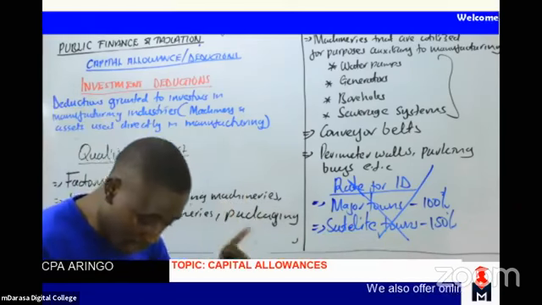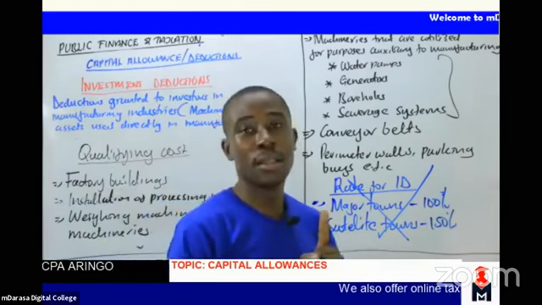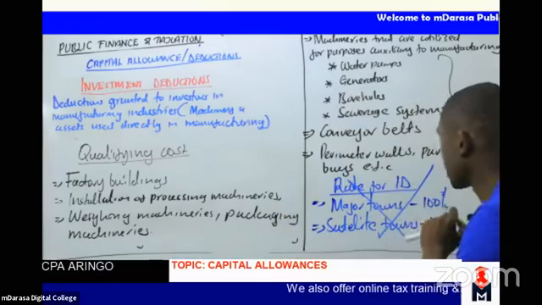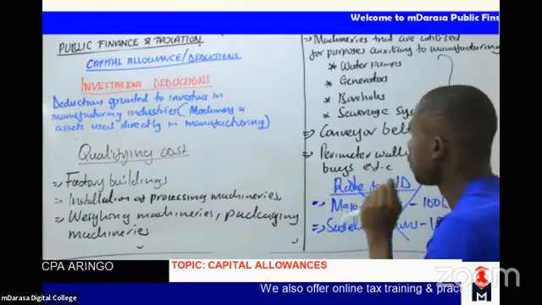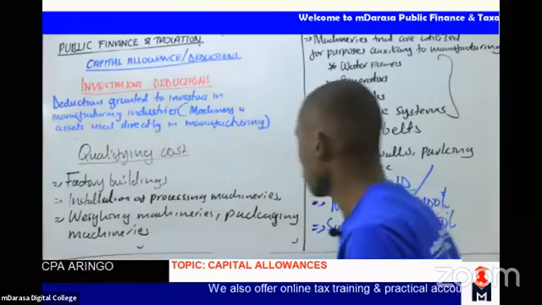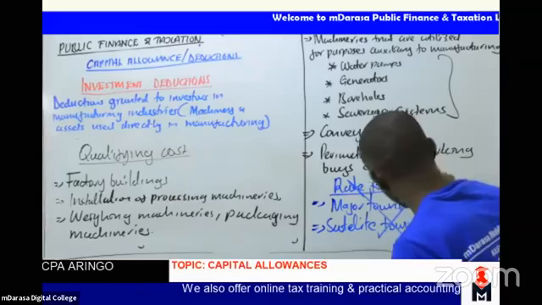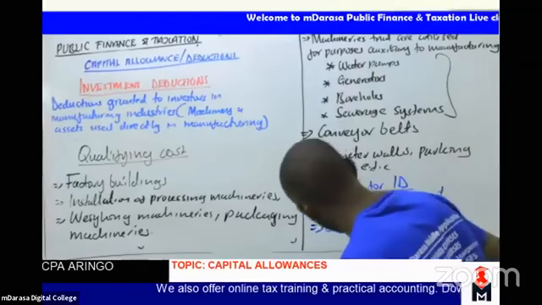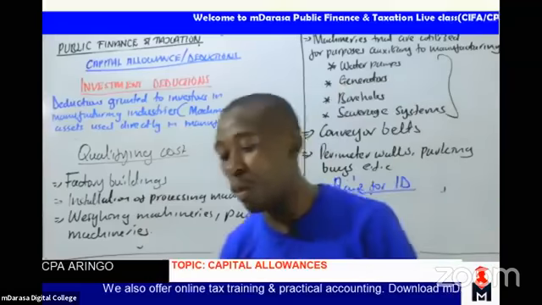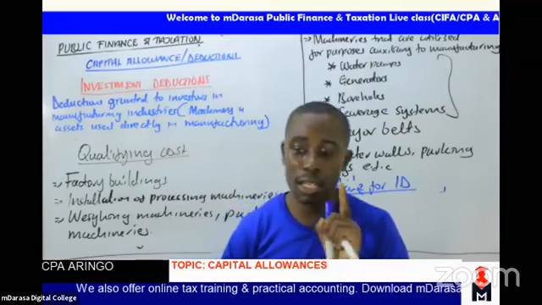From 1st January 2019, all assets that qualify for investment deductions will be provided ID at the rate of 100%, irrespective of where the industry is located.